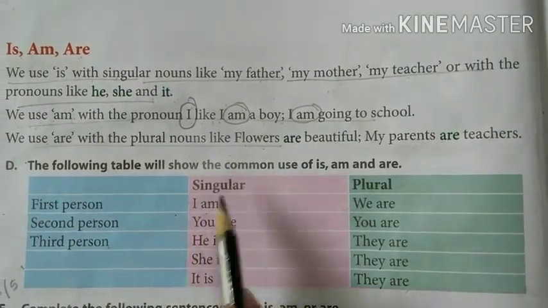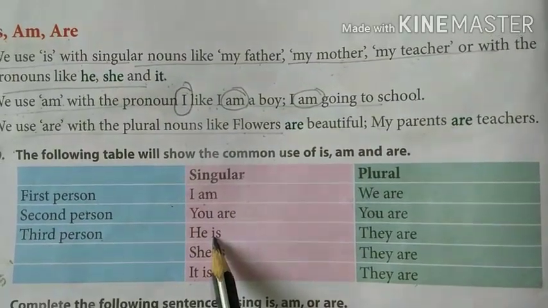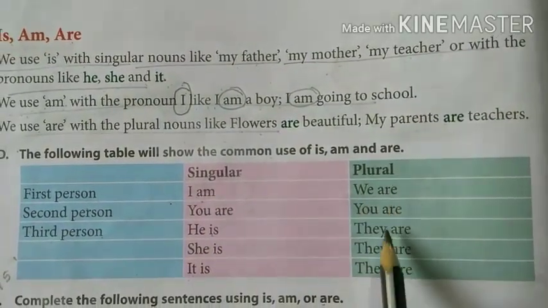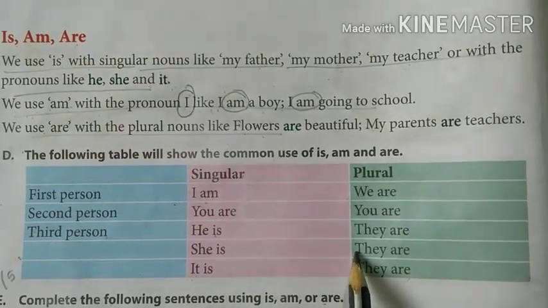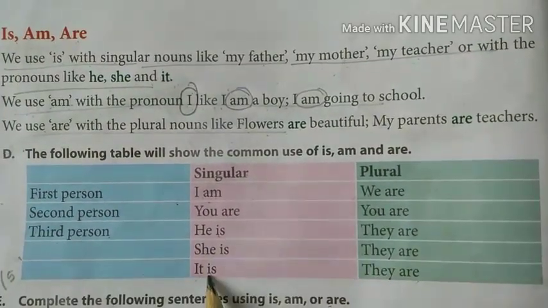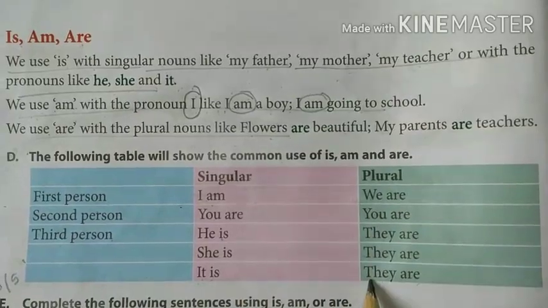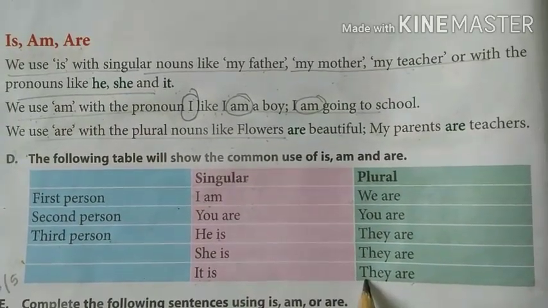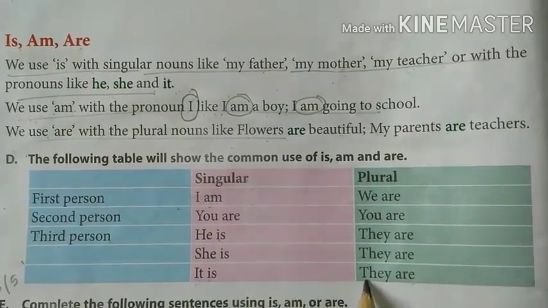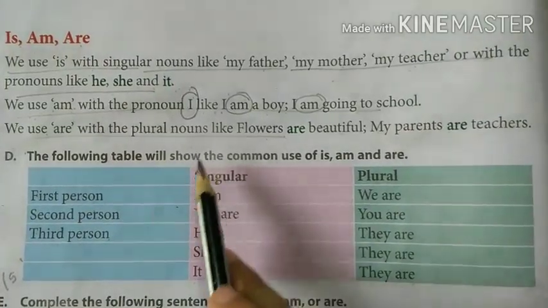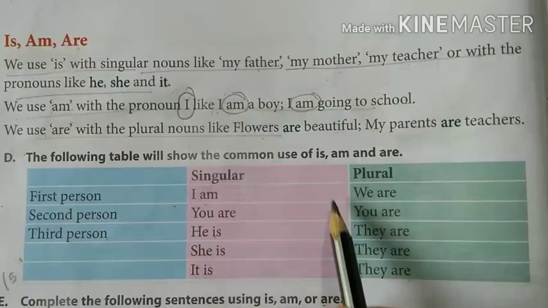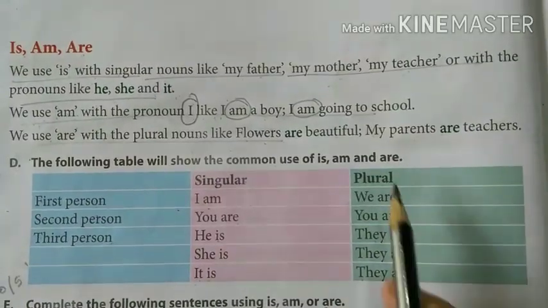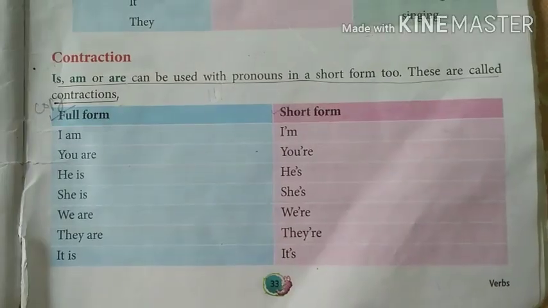Again in third person singular, he is becomes, in plural, they are, then she is becomes they are, and singular it is, and in plural it remains they are. So in the singular only one person is being referred to, and in plural more than one person or thing is being referred to.